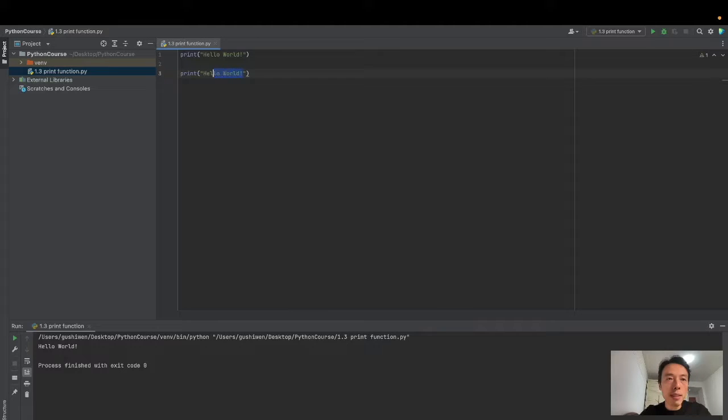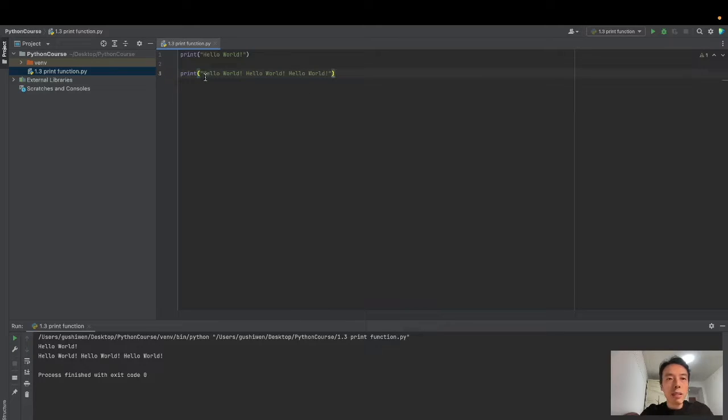Hello world 1. Hello world 2. Hello world 3. We can put 3 hello worlds in one pair of double quotation marks, so this means it's still one value. Let's print. Okay, hello world, hello world, hello world. 3 hello worlds. Another way to do it is we can print 3 values.